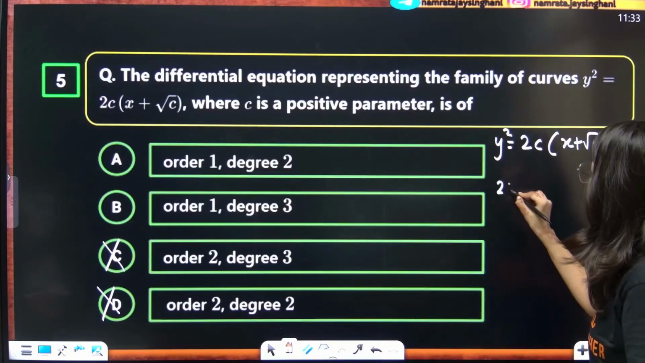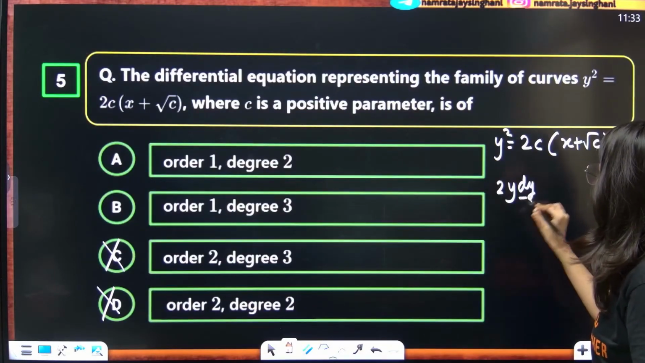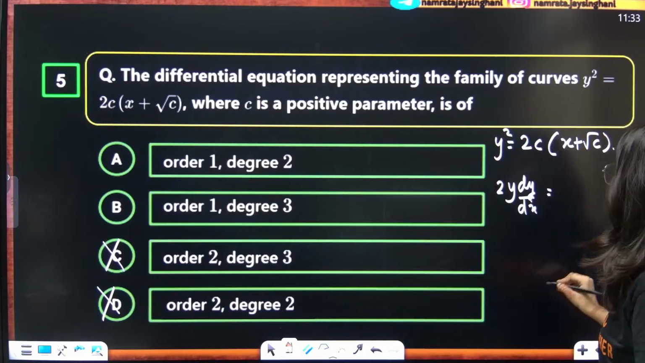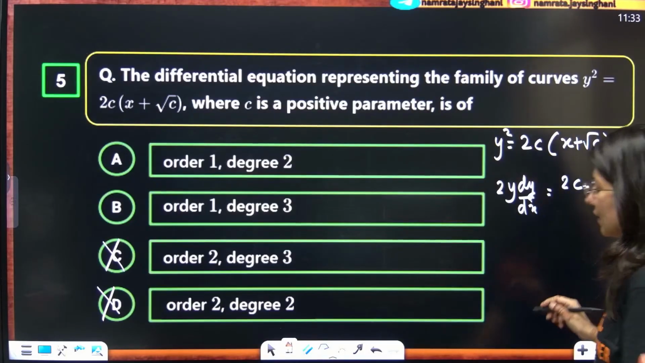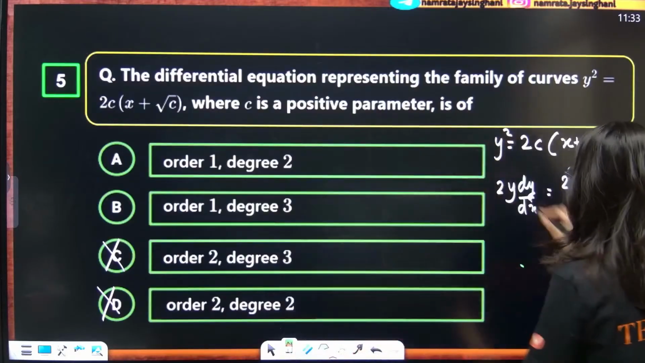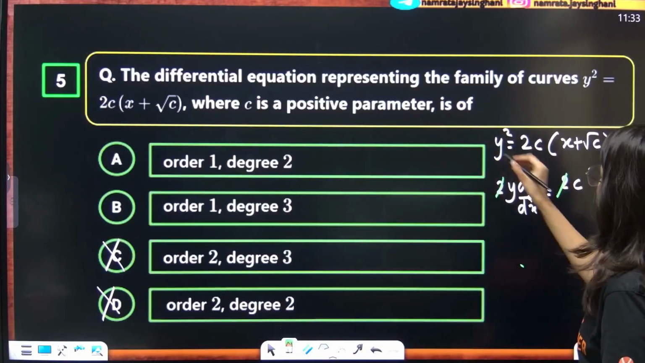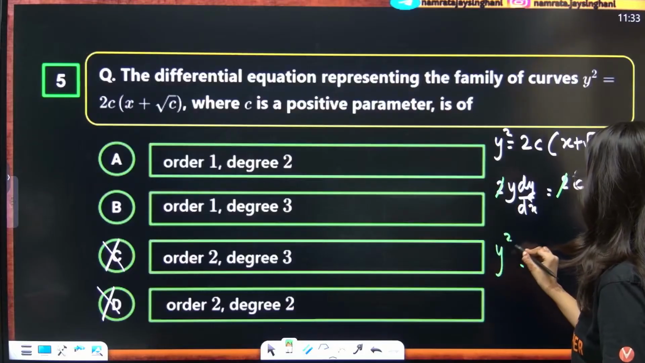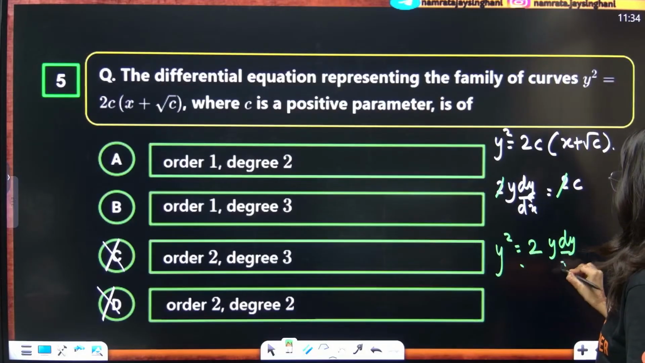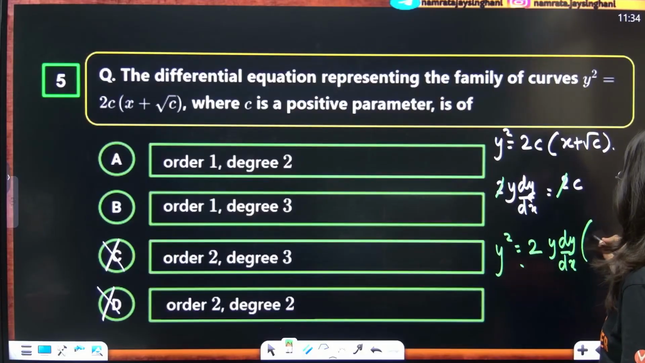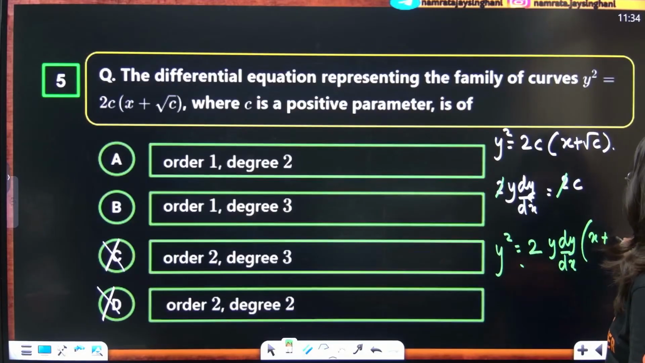So 2y dy by dx equals 2c, and the derivative of the constant term is 0. So the value of c is right here in front of you. In the original equation, y square equals 2 times c, where c is y dy by dx, times x plus root c. So x plus root c will be root of y dy by dx.